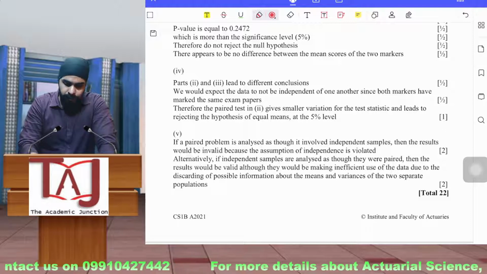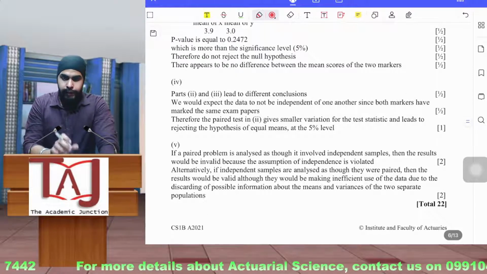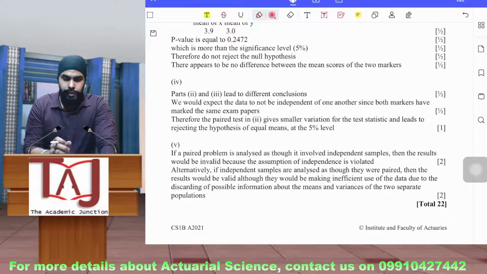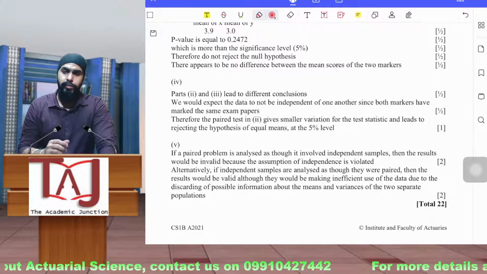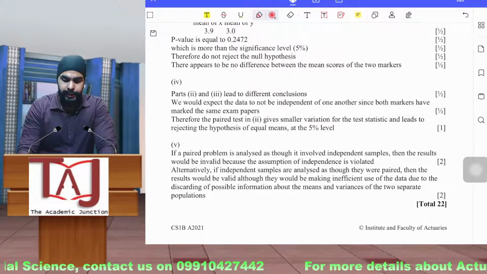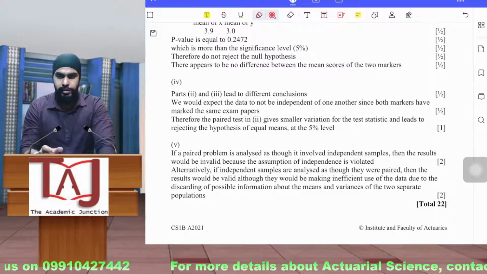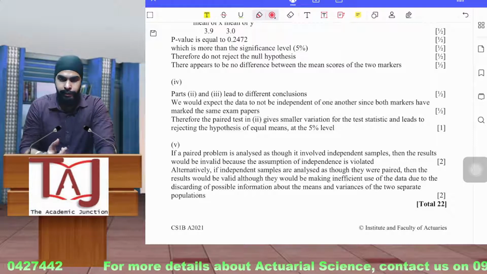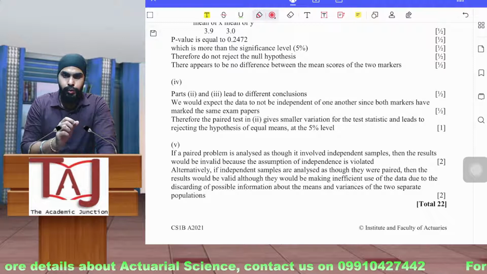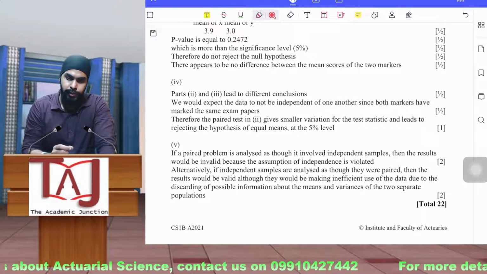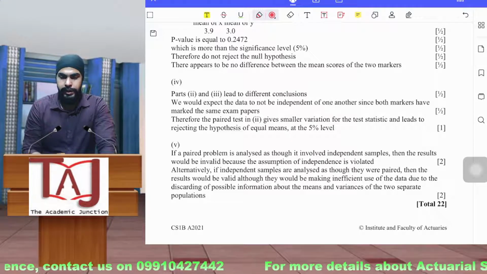One thing you will observe is that if there is something mentioned here, you don't have to write it in the exact same way. The way you write it can be different, and you don't have to use the exact same language. It is not important to choose the exact same words which the examiner wants to hear, but the observation has to be the same.